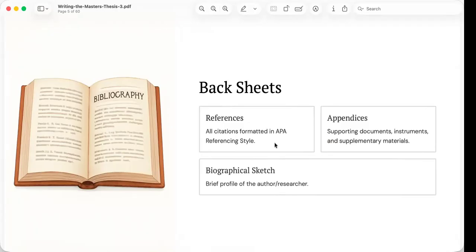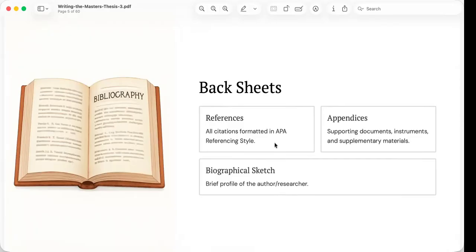The first part is the reference section, where every idea, quotation, statistic, or theory borrowed from another author must be properly cited and listed here using the required APA referencing style.